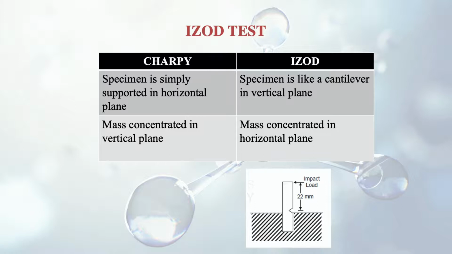Nowadays the same hammer is being used in both the machines with attachable strikers for CHARPY as well as IZOD. So the difference between the CHARPY and the IZOD we can see here. In case of the CHARPY, the specimen is simply supported in horizontal plane, whereas in case of the IZOD test, the specimen is like a cantilever in the vertical plane. Second difference, mass in case of CHARPY is concentrated in the vertical plane, whereas in case of the IZOD test, mass is concentrated in the horizontal plane.